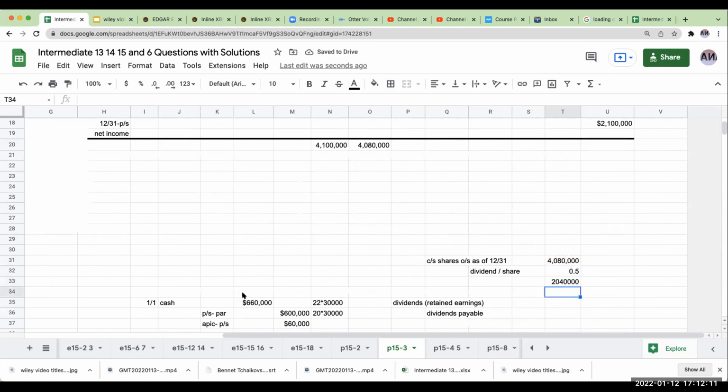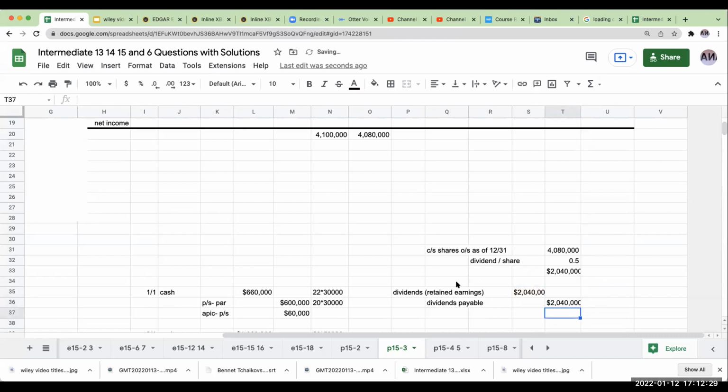So the total amount of my cash dividend that I'm going to be declaring is going to be 2,040,000. So right over here, dividends payable is going to be 2,040,000.